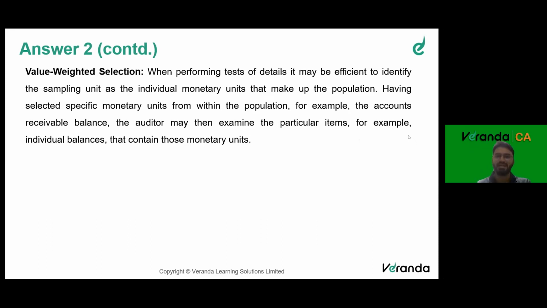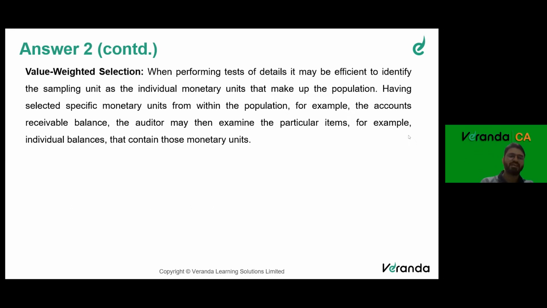When performing the test of details, it may be efficient to identify the sampling unit as individual monetary units that make up the population. So each sampling unit, that is each line item in the population, is a separate monetary unit, right? So based on which you're taking samples. That is why it's called value weighted selection. You give importance to value. Monetary unit sampling is a value weighted selection method.